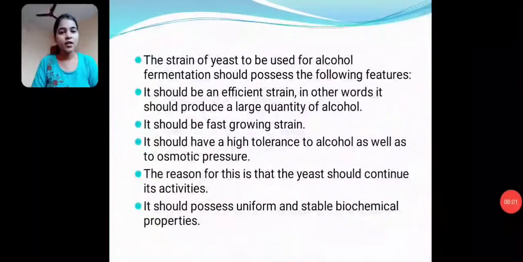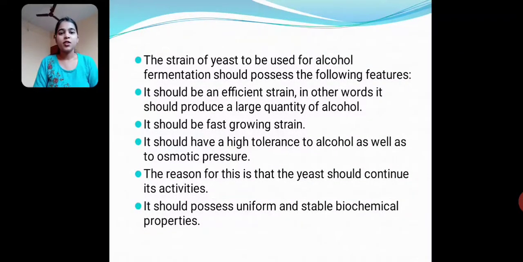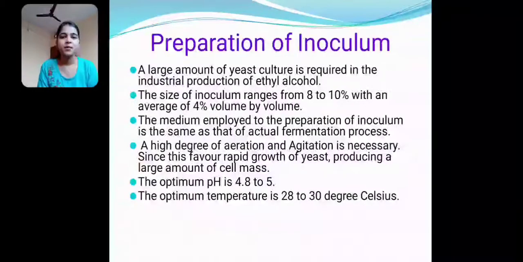The strain of yeast to be used for alcohol fermentation should possess the following features. It should produce a large quantity of alcohol. It should be a fast growing strain. It should have a high tolerance to alcohol as well as to osmotic pressure. The reason for this is that the yeast should continue its activities. It should possess uniform and stable biochemical properties.